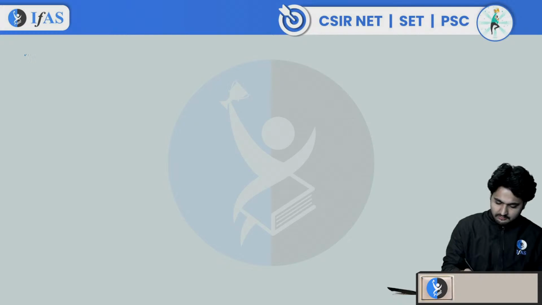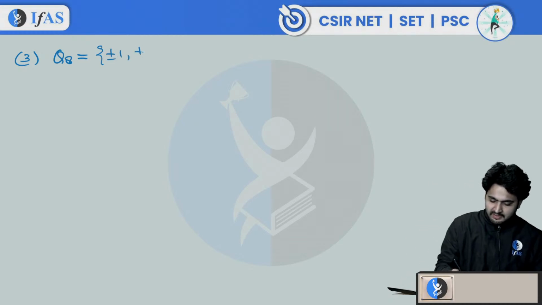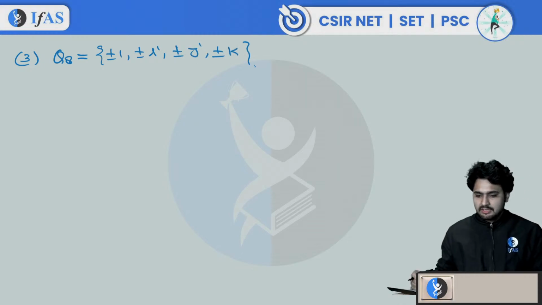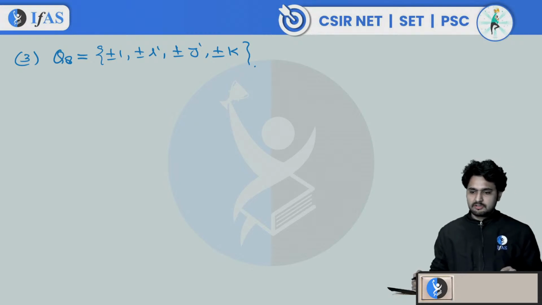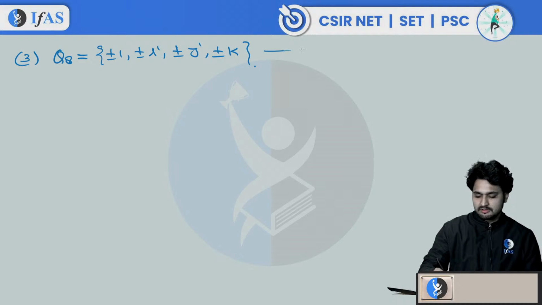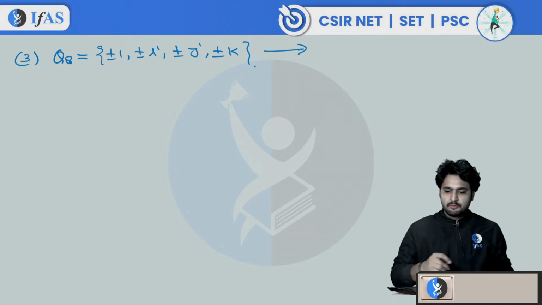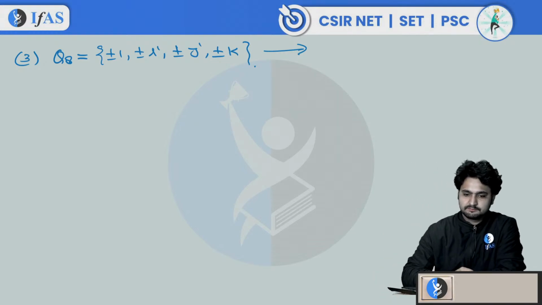Now let's discuss the normal subgroups of Q8. We discussed this in the last lecture. Q8 is plus minus 1, plus minus I, plus minus J, plus minus K. So this is our Q8. What are the normal subgroups? If you remember, you can answer the number of normal subgroups of Q8. How many normal subgroups can Q8 have? Answer me and then we will see what those normal subgroups are.